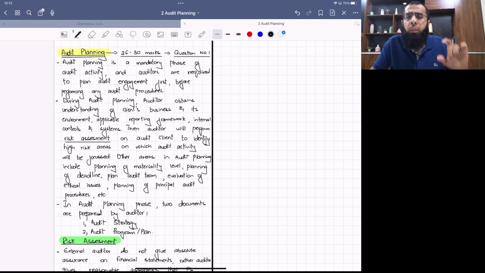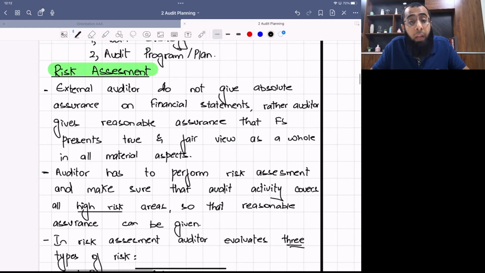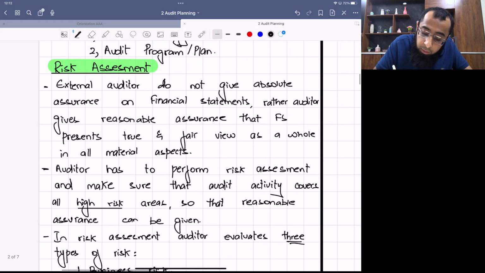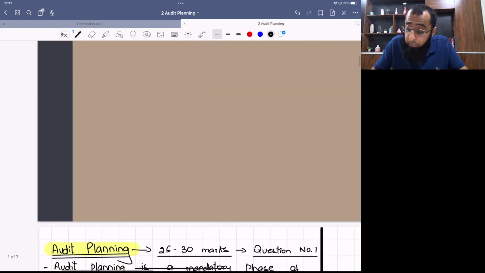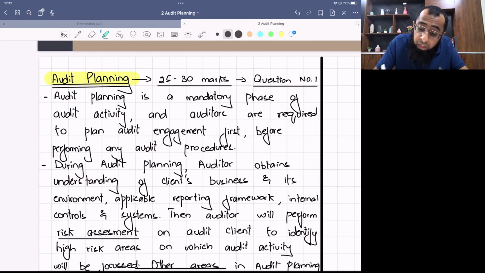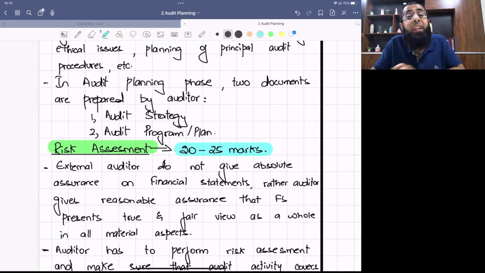You have to make sure that your plan is good, your plan is detailed, and it shouldn't be just in your mind. You have to prepare two documents to show evidence of it, and that includes audit strategy and audit program or plan. Now, risk assessment in your exam will at least represent 20 to 25 marks. So listen to me carefully. Audit planning, 25 to 30 marks. In these 25 to 30 marks, risk assessment will represent 20 to 25 marks.